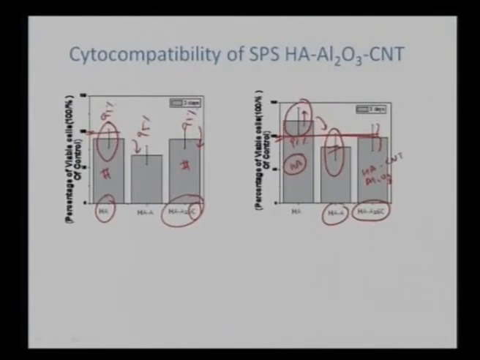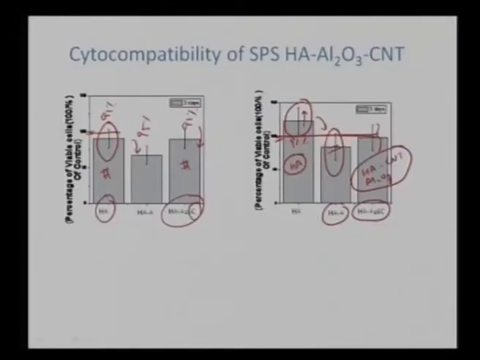At the same time, it is inducing tribological resistance of more than 65 times. So that is the beauty of it: we are able to attain similar cytocompatibility with much enhanced tribological resistance once we add some carbon nanotube into the matrix.